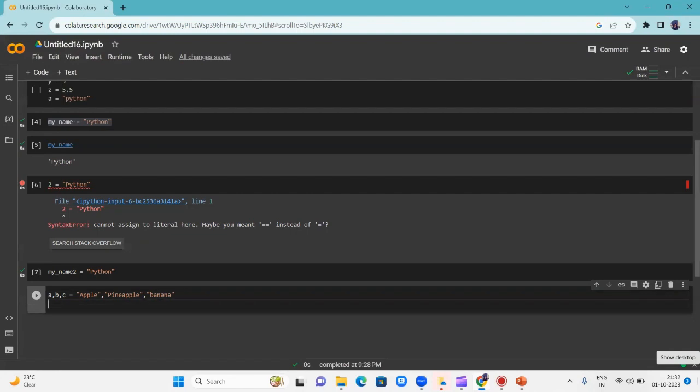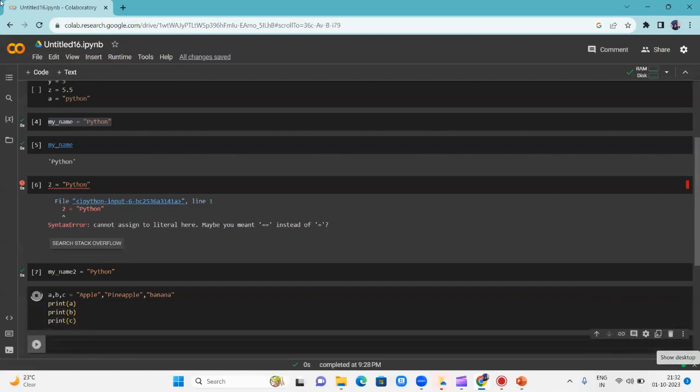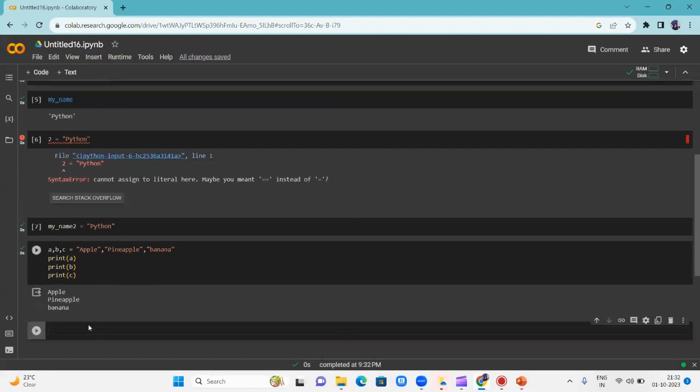Then I give print A, print B, and print C. It has stored them automatically: A contains apple, B contains pineapple, and C contains banana. So this is what it means, it can assign multiple variables in one line.